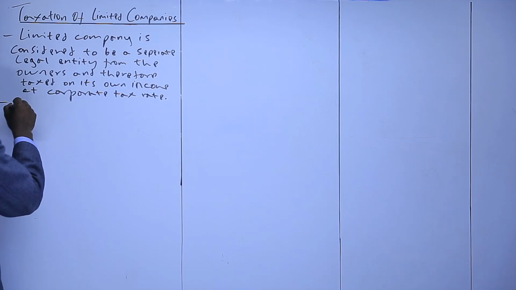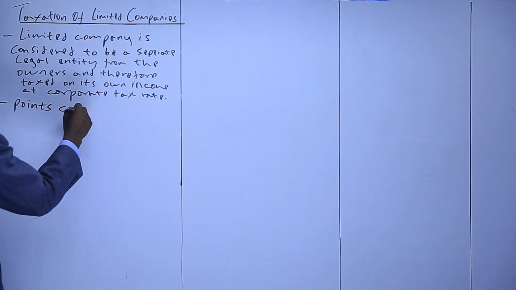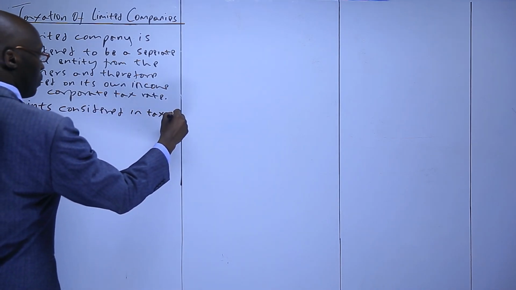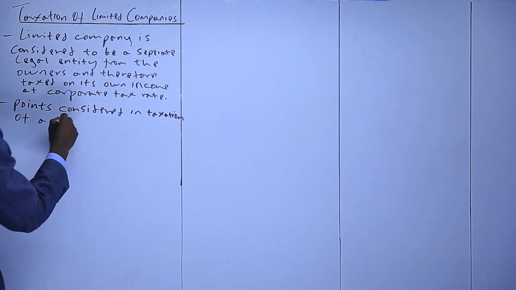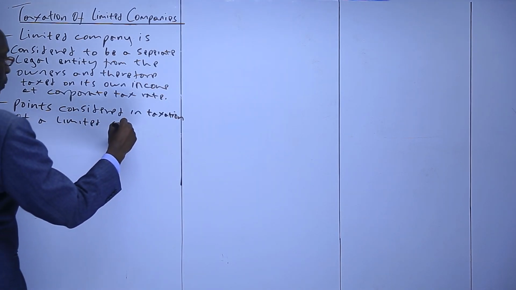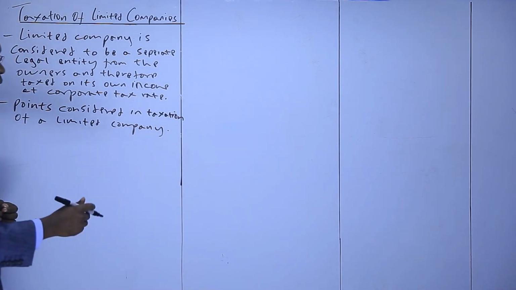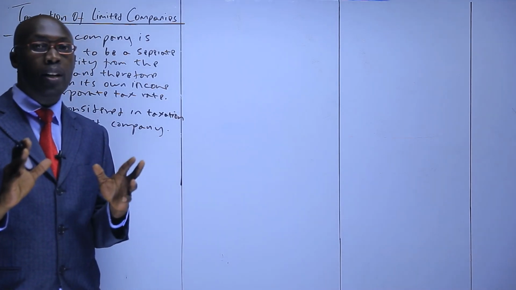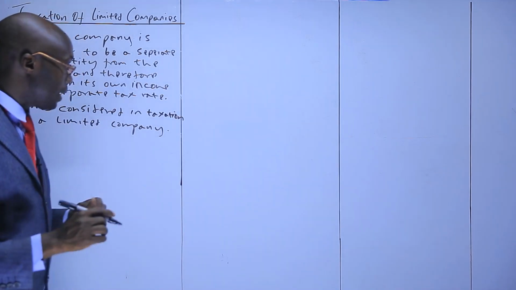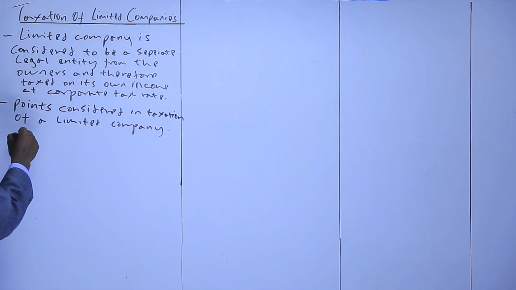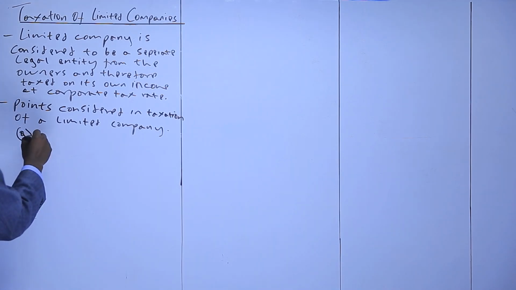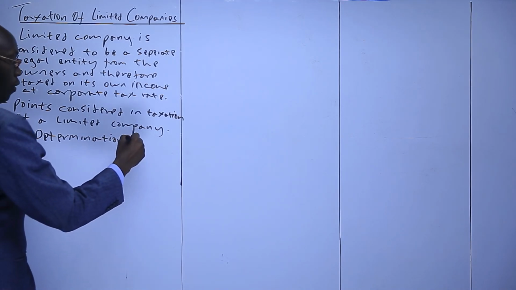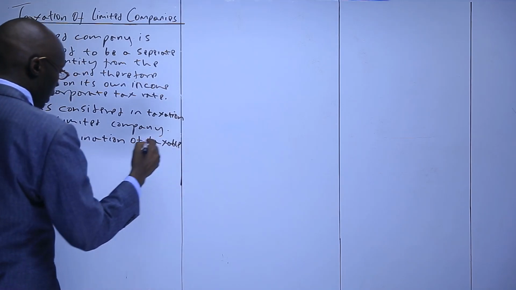So the following are the points considered in taxation of a limited company. There are only two points that you need to consider when you are taxing a company. Number one, or A, determination of the taxable income.